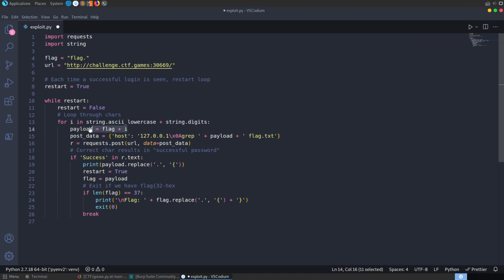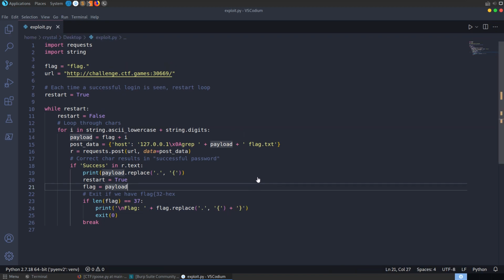And we're going to loop through each one of these characters. We're going to try and send this off with this grep and see if, so we're going to start off, for example, with flag.a, then flag.b. We're going to go through till we find that flag.c, and then we restart because we find success in the response.txt. We'll restart, and then we'll go for the next character. We'll keep going through until we have flag, curly brace, and then 32 hex characters, and then we know that we've got a full flag. We can just replace the dots with the curly braces and print out the flag.